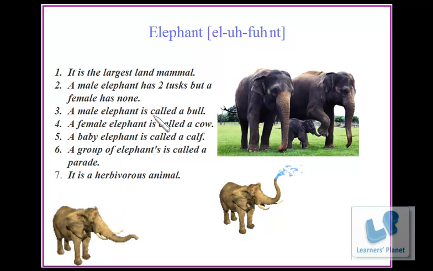A male elephant is called a bull. A female elephant is called a cow. A baby elephant is called a calf. A group of elephants is called a parade. It is a herbivorous animal. That means that it only eats plant food.